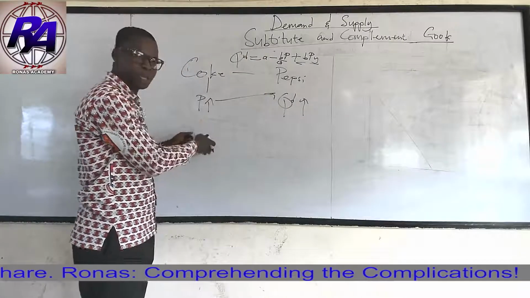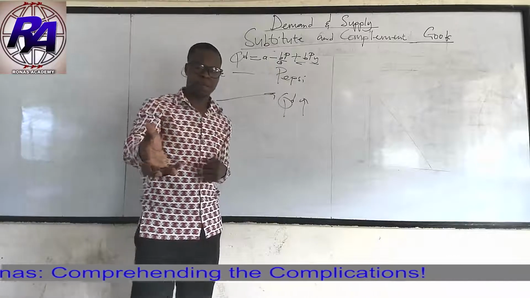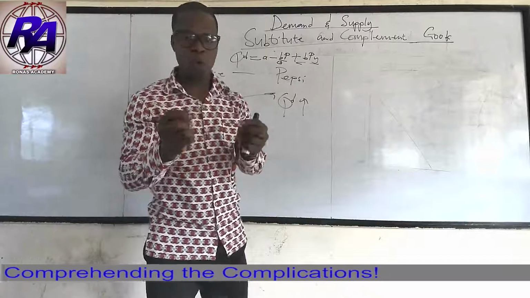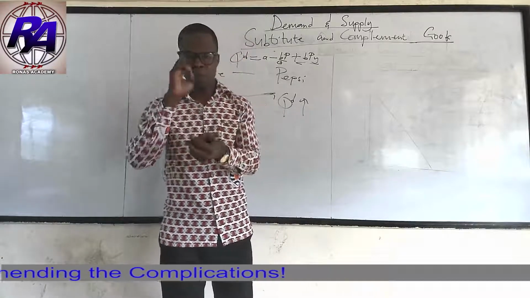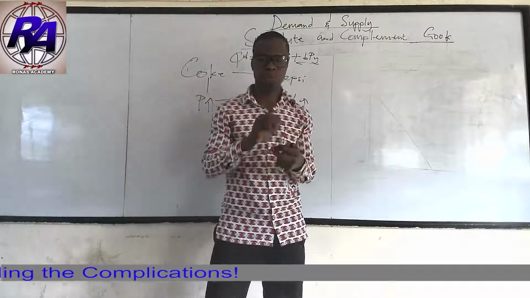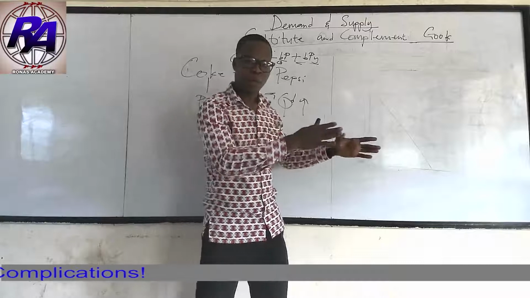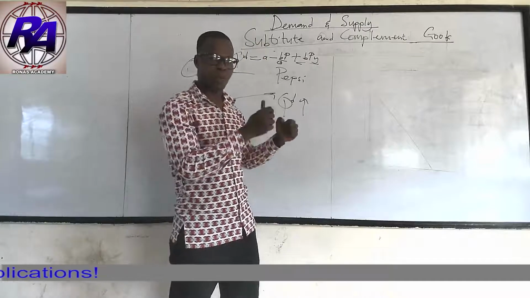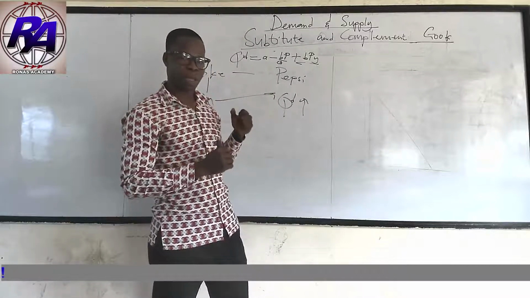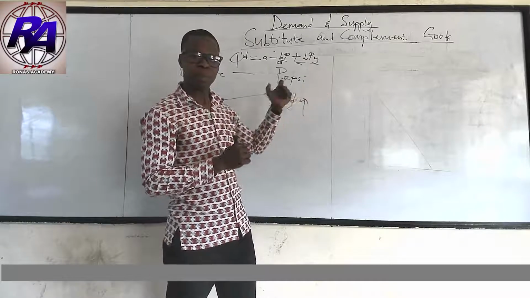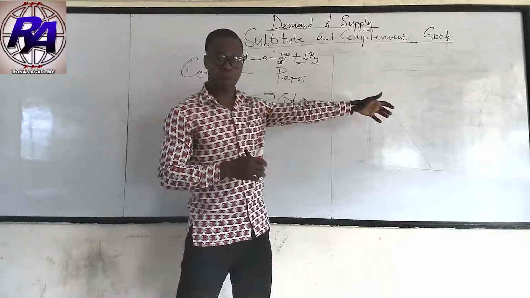If price decreases, what do we see? In Ghana, for instance, at the time Coke was going for 1 cedi 50 pesewas and Pepsi reduced its price to 1 cedi, we saw most of the consumers turning their consumption from Coke to Pepsi, because there had been a decrease in price.